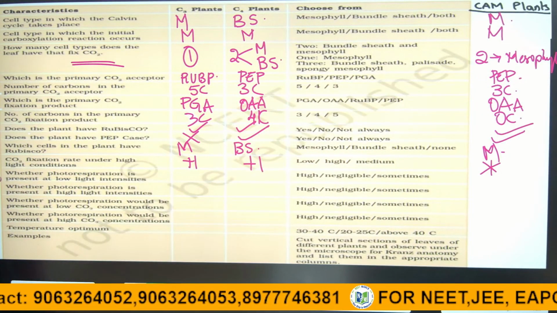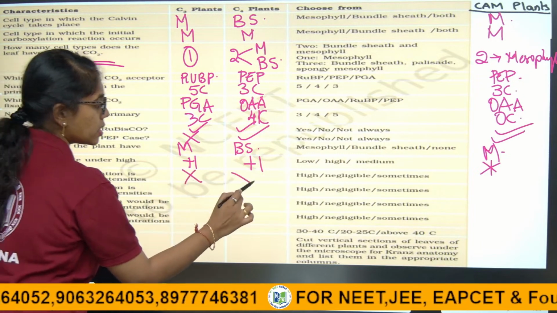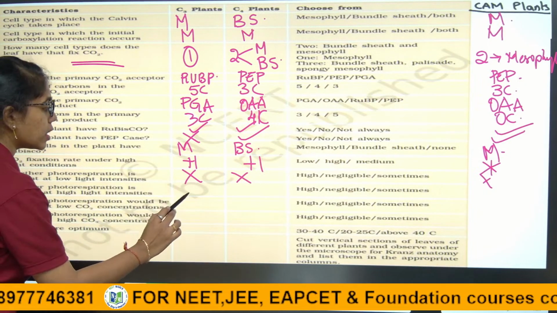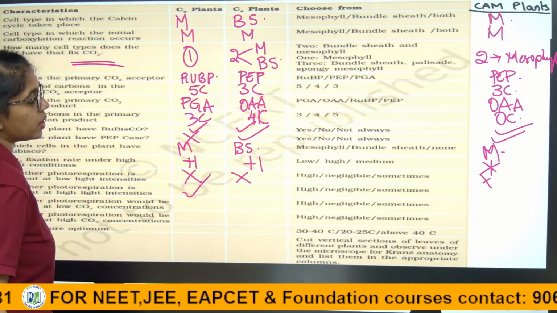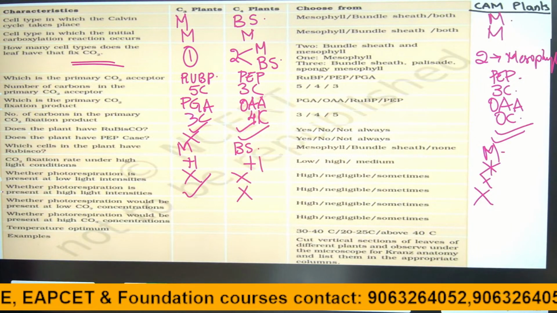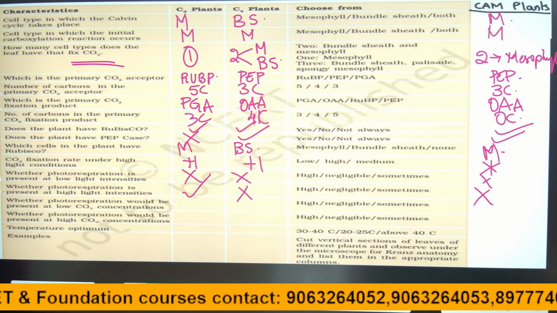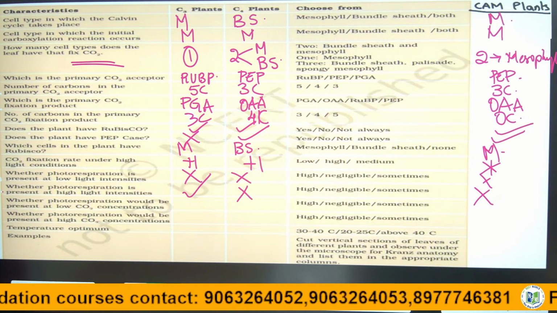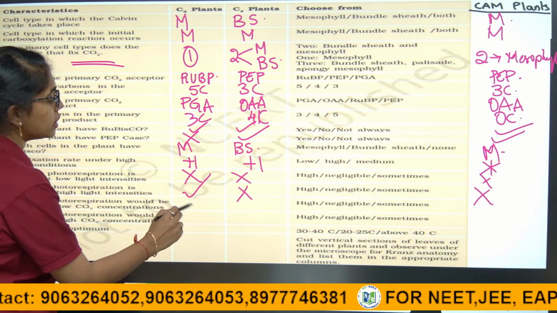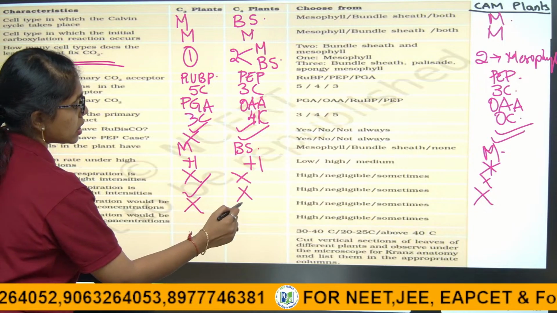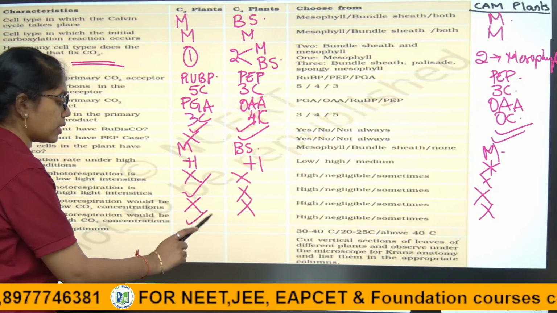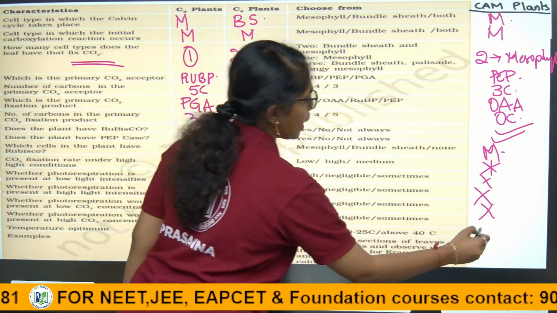Whether photorespiration is present in low light intensity: photorespiration is not present in any of these plants. In high light intensity, photorespiration occurs only in C3 plants, not in C4 and CAM plants. Then whether photorespiration is present at low carbon dioxide concentration: in low carbon dioxide concentration, photorespiration is not seen in C3, C4 and CAM plants. At high carbon dioxide concentration, it is seen in C3 plants, not in C4 and CAM.